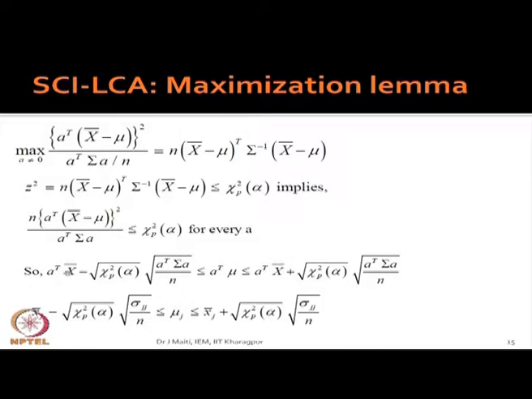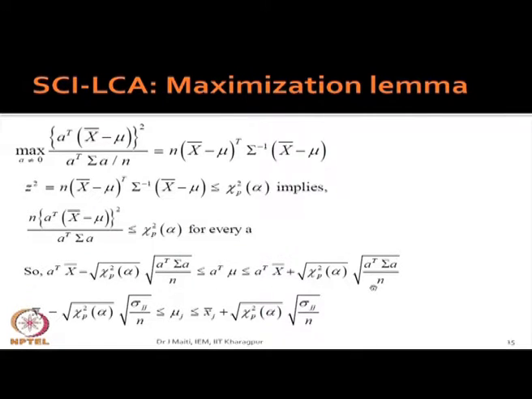You see this one: A transpose x bar minus chi-square of this, square root, into this variability component, then A transpose mu less than or equal to A transpose x bar plus the same thing.